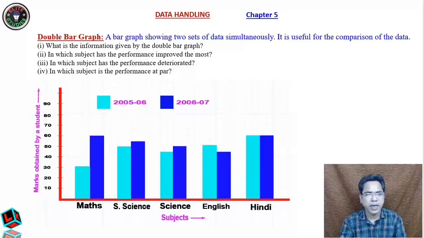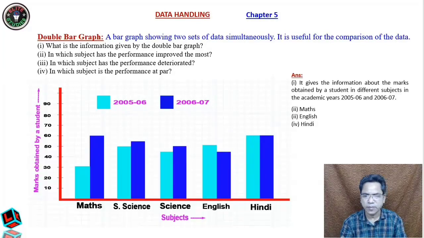Now, in which subject has the performance deteriorated? Yes, in English it is deteriorated. From the graph it is very clear. And in which subject is the performance at par? In Hindi it is at par. Neither is there improvement nor any deterioration. So here is the answer. Clear, students? Have a look.